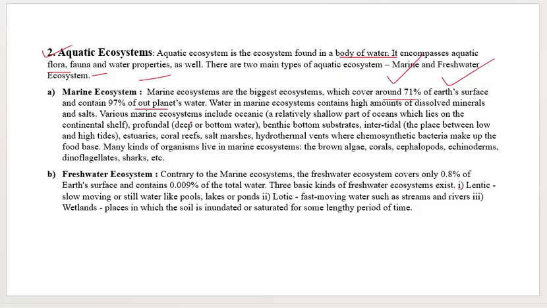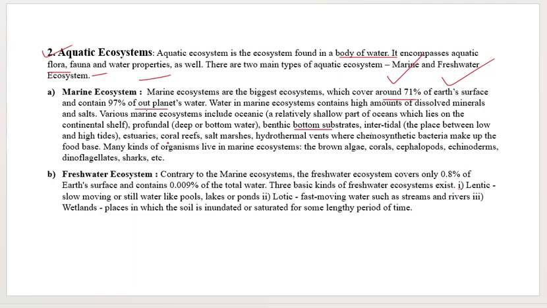Various marine ecosystems include oceanic, a relatively shallow part of oceans which lie on the continental shelf, profound, deep sea bottom water, benthic bottom substrate, intertidal. What is intertidal? The place between the low tide and high tide. That place is called intertidal.